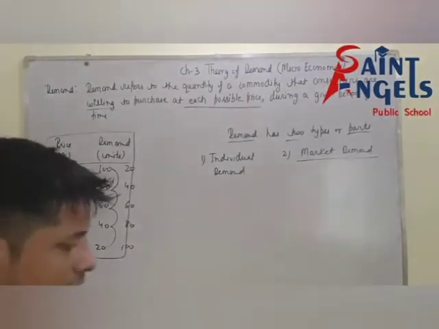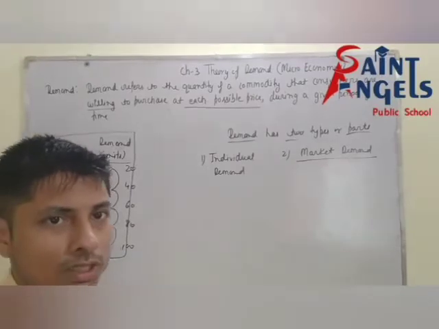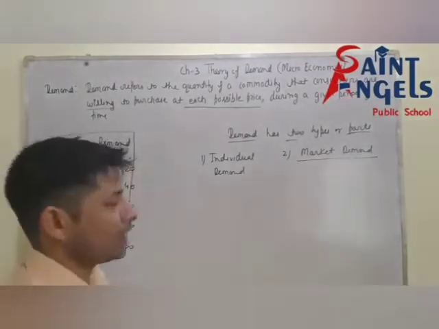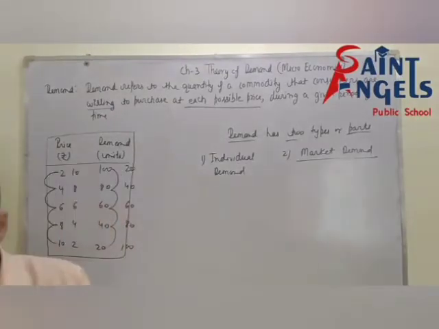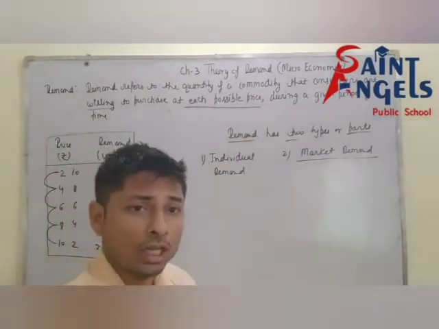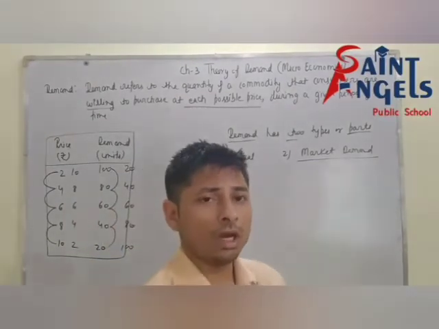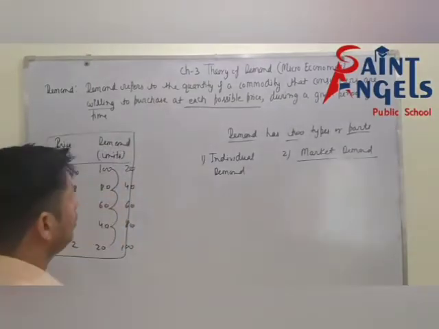Individual demand refers to the quantity of a commodity that a consumer is willing to purchase at each possible price during a given period of time. And what is the definition of market demand? Market demand refers to the quantity of a commodity that all consumers are willing to purchase at each possible price during a given period of time.